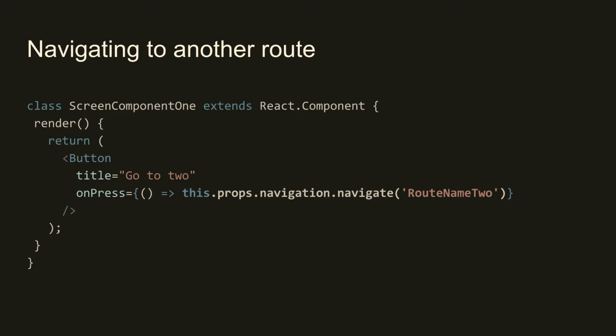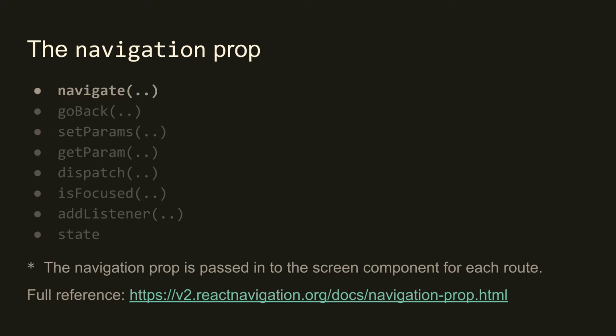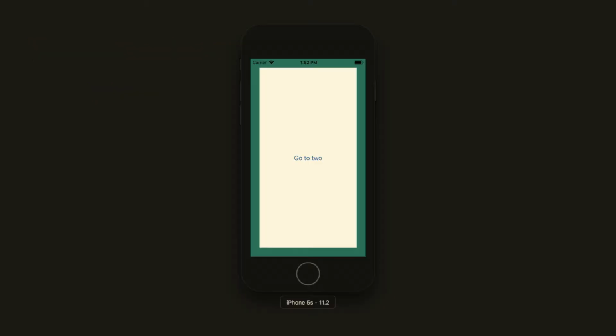So when we want to go to another route, we can do something like render a button, and when you press on the button, we call navigate on this navigation prop and pass in the name of the route. The navigation prop is passed into every screen component, and it has this set of props on it. It has navigate, goBack, setParams, getParam, dispatch, etc. This is fully listed in the documentation, along with a bunch of other information on how to use them. But we're just going to talk for now about navigate.